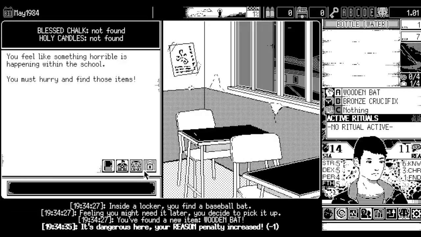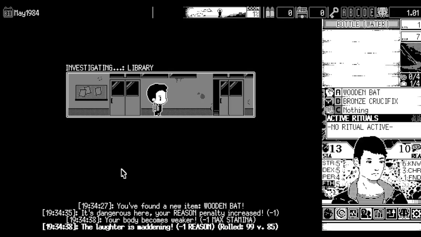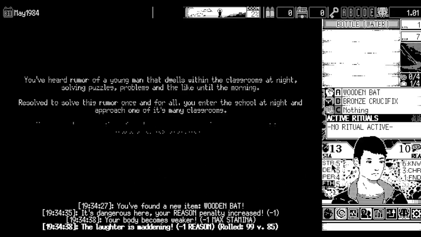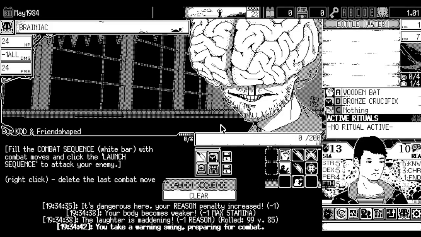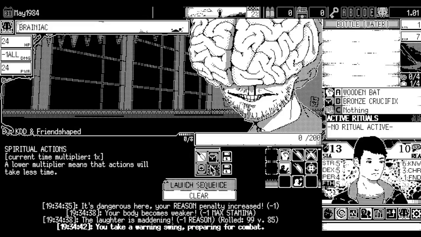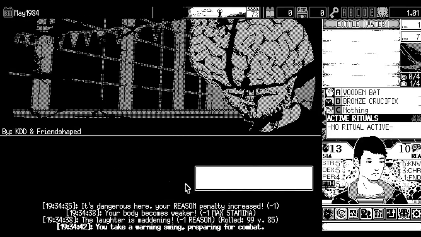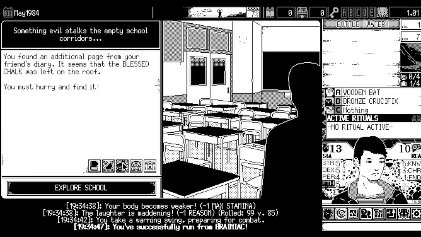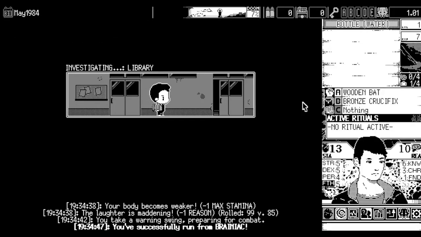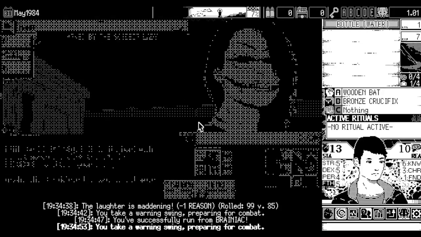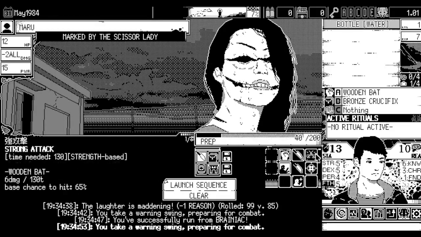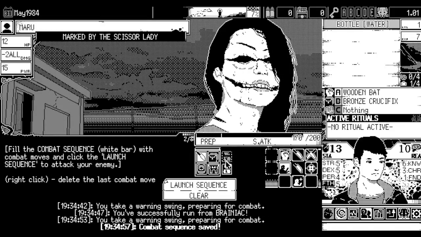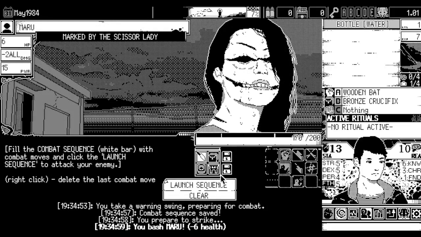And yeah, the extra max stamina, max reason will help out. That's primarily why I'm taking this. Now, unfortunately, Knightly Aura took away -1 max stamina. But again, because we have a little bit more as Yashiro, it doesn't seem like a lot, but take every advantage you can is all I'm trying to say. We could fight this. Yeah, we should be able to still survive if we do this.